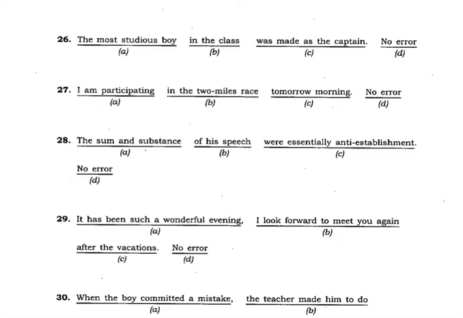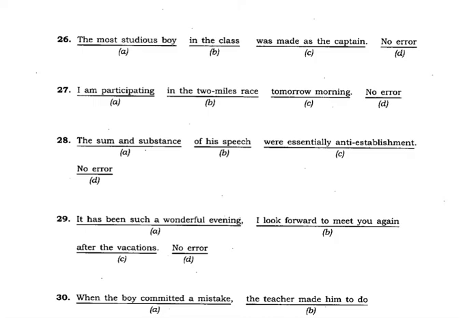Let us discuss some more examples of spotting the errors. Question number 26. The most studious boy in the class was made as the captain. No error. It appears that there is no error. The most studious boy in the class, A and B, no errors.